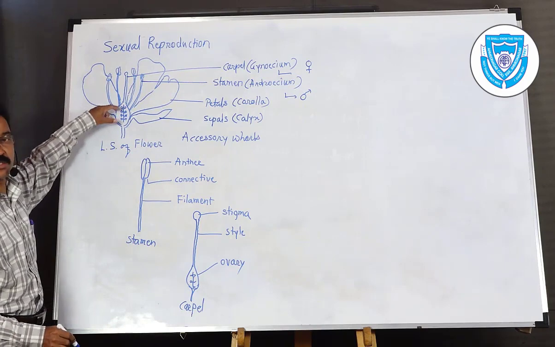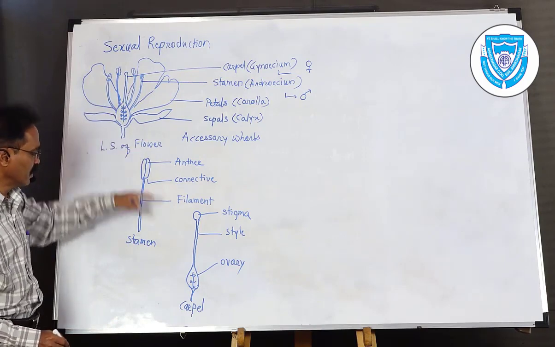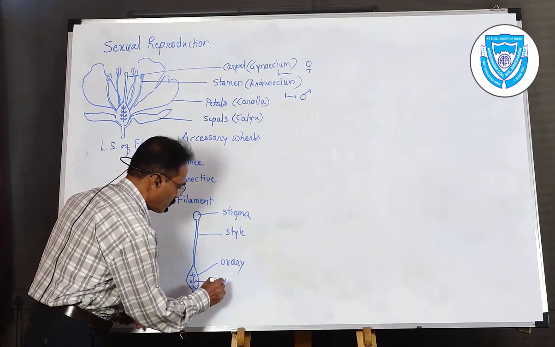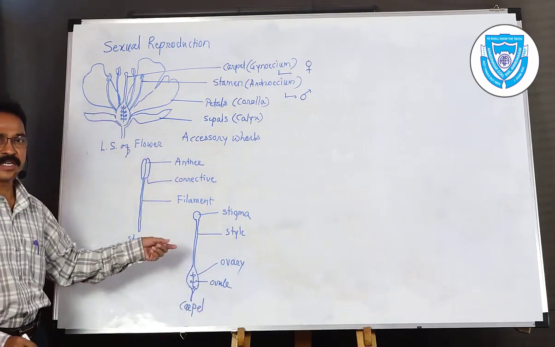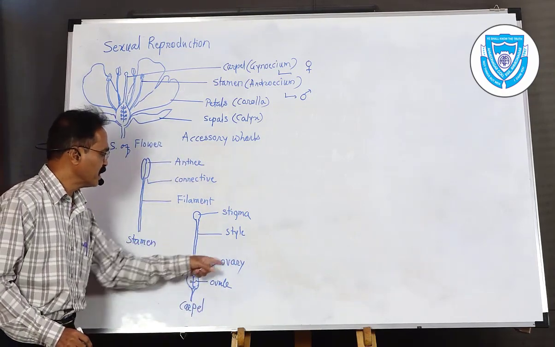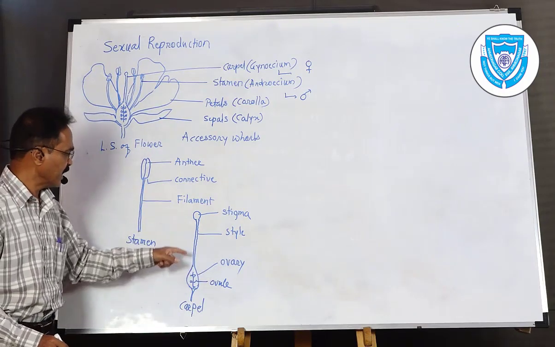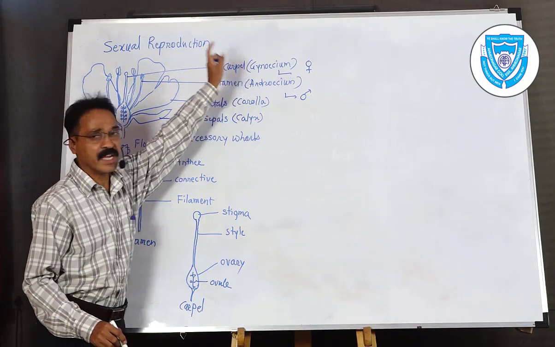Inside the ovary, you can see that these are the ovules. You can see this in the diagram of a flower. So inside the ovary, ovules are present, where the reproduction takes place. That is the main part of the gynoecium. Okay. So these are the details of the androecium and gynoecium.